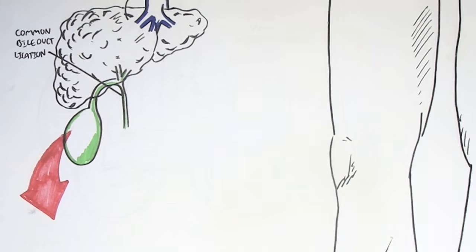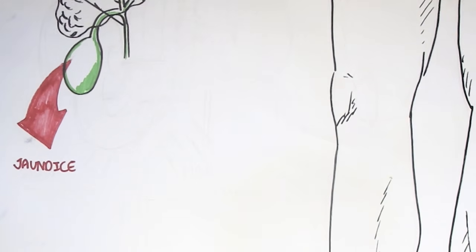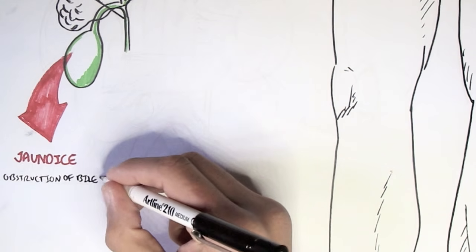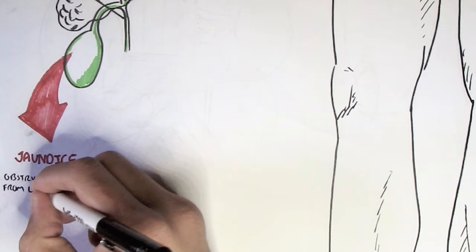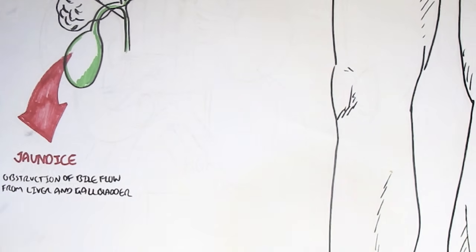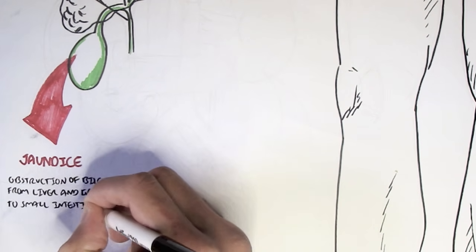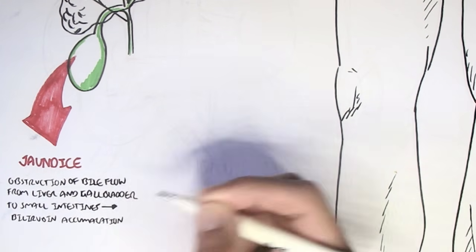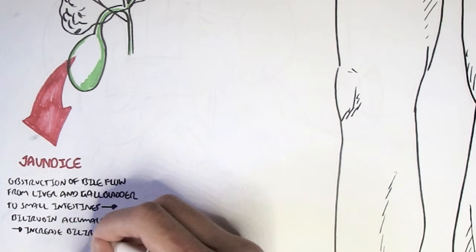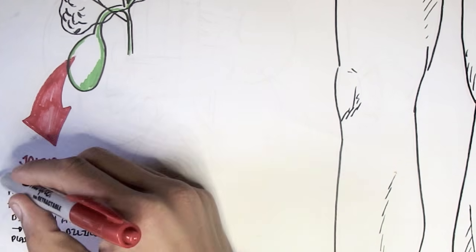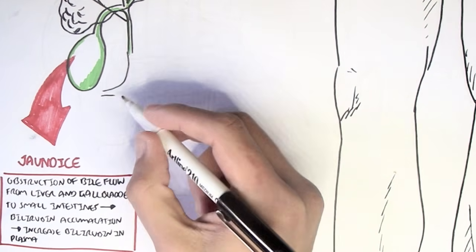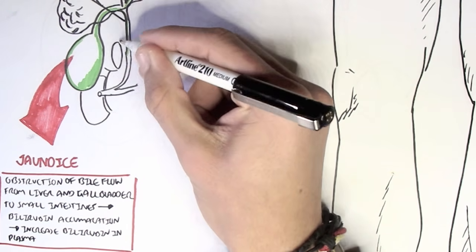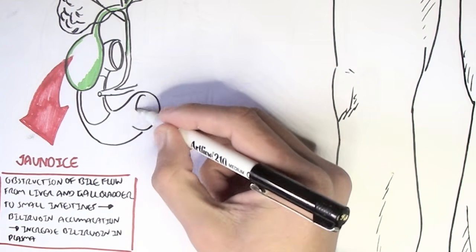Complications with cirrhosis also include jaundice, yellowing of the skin, which is pretty obvious. This is because we might have intrahepatic obstruction of bile flow from the liver and gallbladder into the small intestines. And so bilirubin, which is supposed to be part of the bile being released in the small intestines, will accumulate and cause an increased bilirubin level in the plasma, and so yellowing of the skin. People suffering from liver cirrhosis might have pronounced yellowing of the skin look.